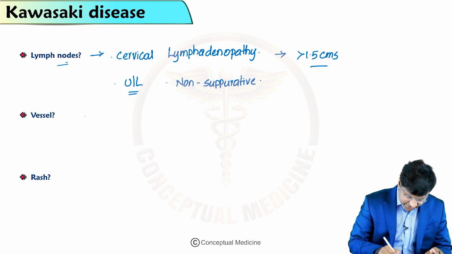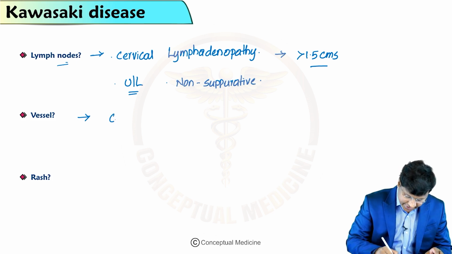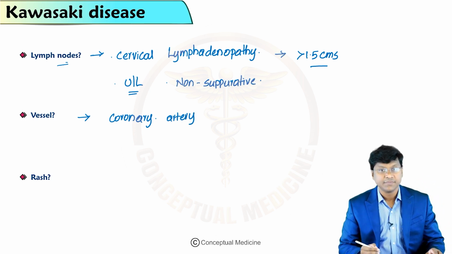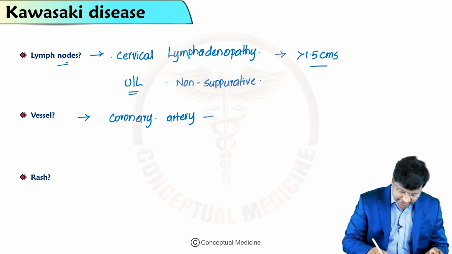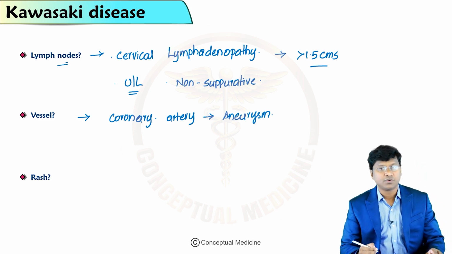Now, regarding the vessel involvement or the vasculitis, as I have already mentioned, it is the coronary artery which is most commonly affected in patients with Kawasaki. Because of the vasculitis, there will be development of an aneurysm within the coronary artery.